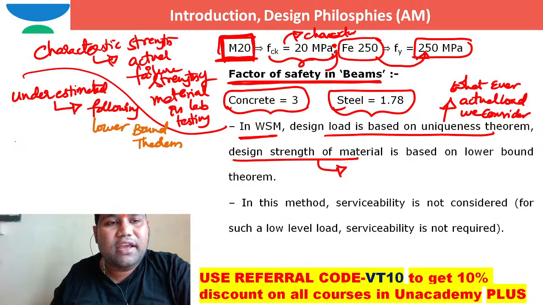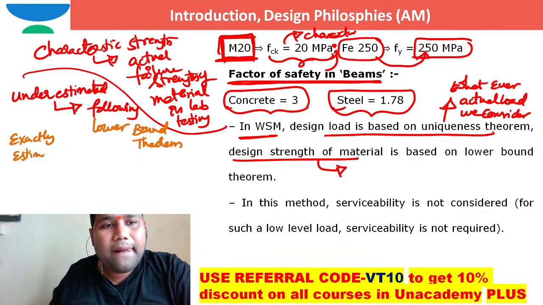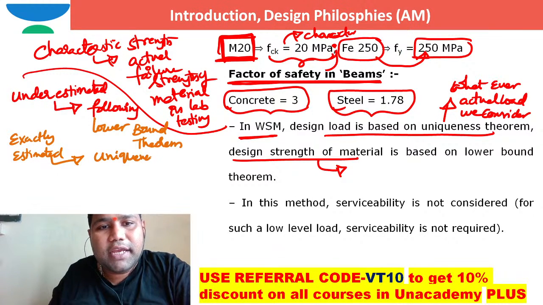If I can say exactly estimated, that material or that method is following uniqueness theorem.